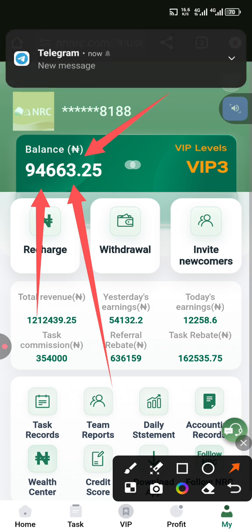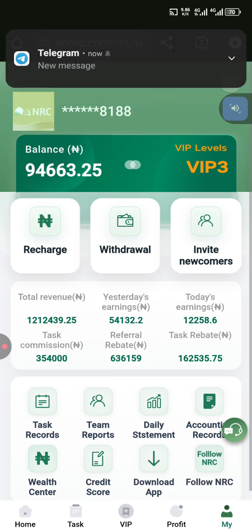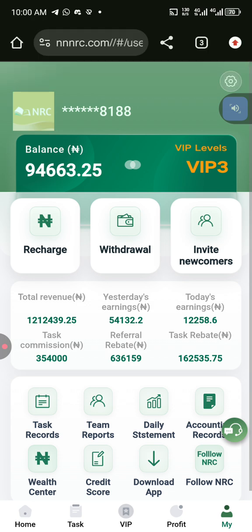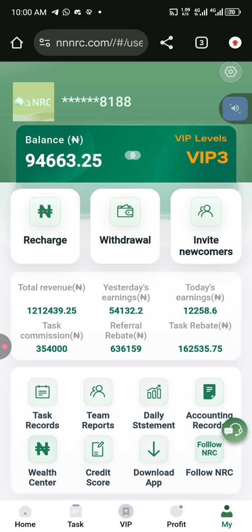As you can see here, my account has 94,663 naira. I'll be withdrawing this morning to use for the giveaway, because I have promised you guys that I will be doing a giveaway back to back this time around, because the money we are earning from this NRC is something else. You understand? So I'll be removing 70,000 from this money.